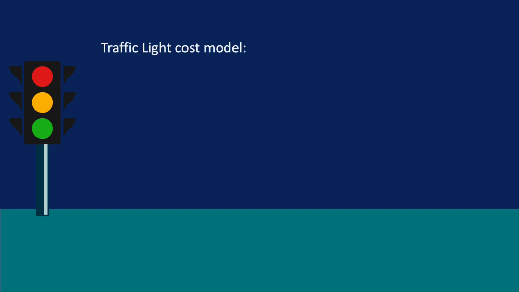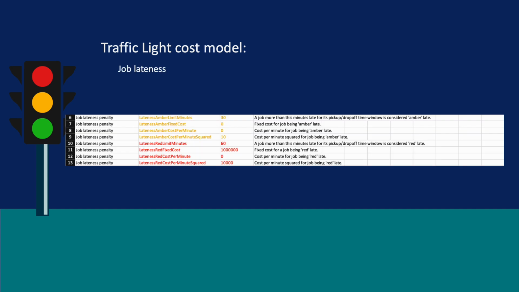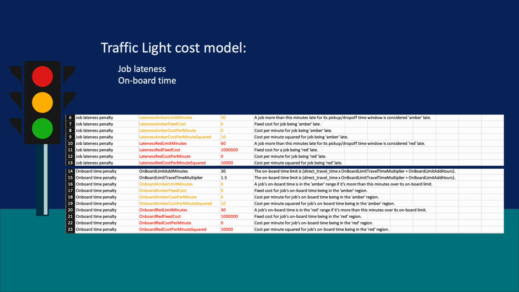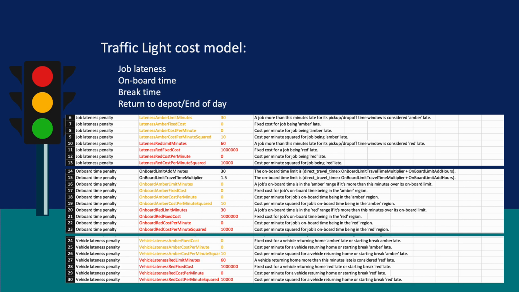We configured ODL Live to use an optional traffic light cost model. In the balanced configuration settings, 3 new sets of penalties allow ODL Live some flexibility in the rules it applies to get everyone to their appointments. These are job lateness penalty, onboard time penalty, and vehicle lateness penalty.